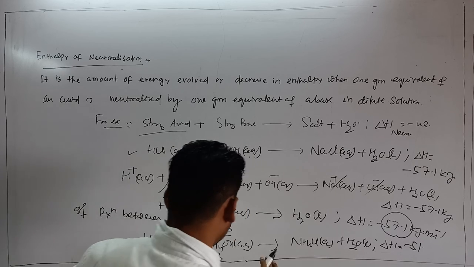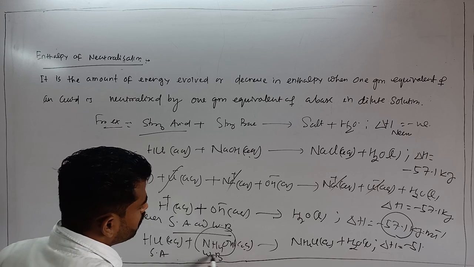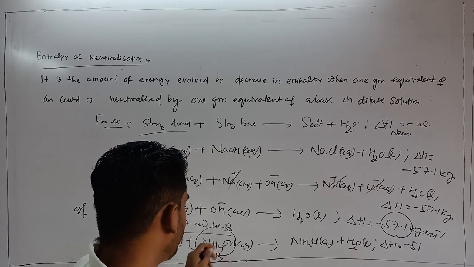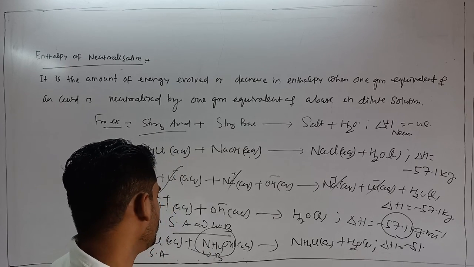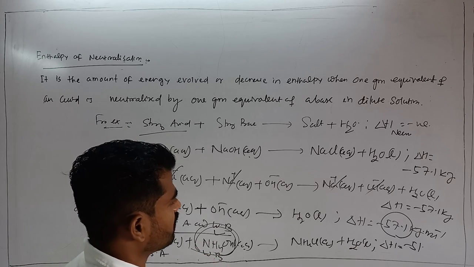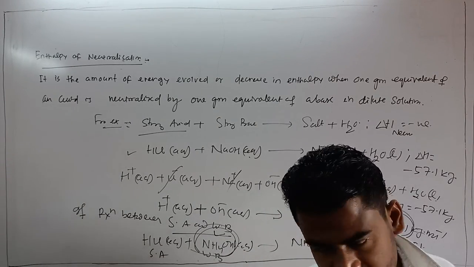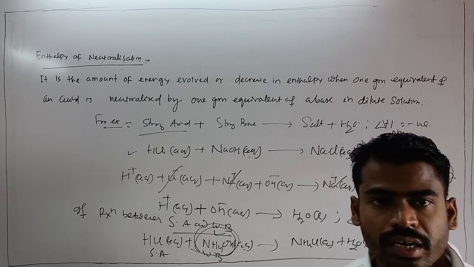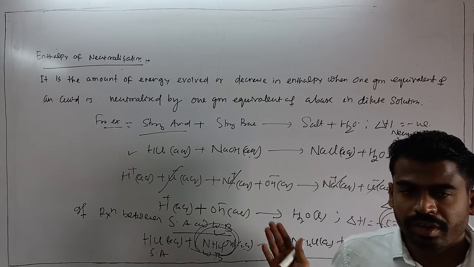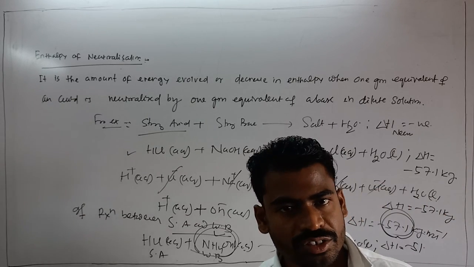How? Because some amount of heat energy is utilized for the dissociation of this weak component, because weak components are weak electrolytes, so energy is required to break them. That's why some amount of energy is used for the complete dissociation of this weak base. That's why the overall value becomes less than that of 57.1 if any weak component, either acid or base, is used in the neutralization process. Okay, so this is your enthalpy of neutralization. So for today's class this much. Thank you for your kind attention, students.